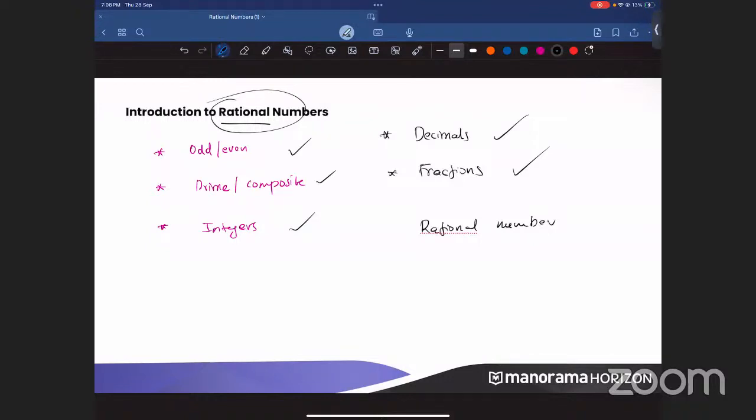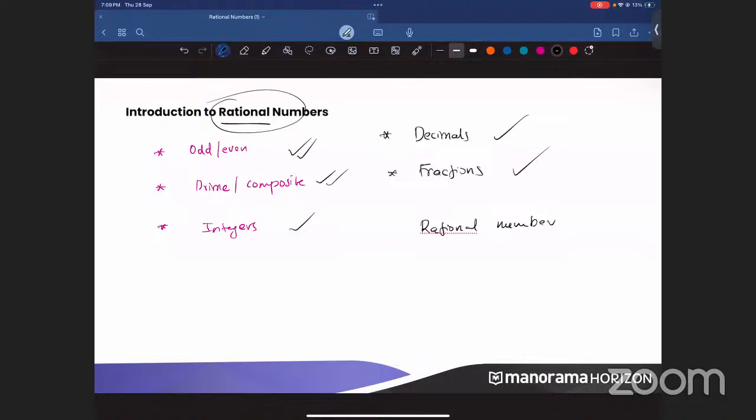I'll check the messages. Okay. So what is a rational number? Any idea? So you know odd and even, you know prime composite. I got a message, Srinidhi, numbers written in the form, all kinds and form of numbers, Gauri. No, all kinds and forms of numbers is not a rational number. Integers and fractions together is a rational number. Okay, who has told that? Anamika told integers and fractions together is a rational number, and told that a number in the form p by q where p and q are integers and q not equal to 0.